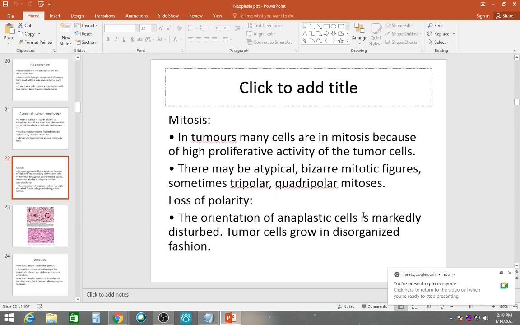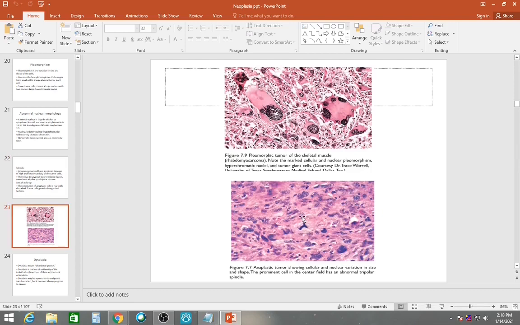The orientation of anaplastic cells is markedly disturbed. Tumor cells grow in a disorganized fashion. Like if a columnar cell is supposed to be on top of a basal cell, then it will be disturbed, and you may find a basal cell on top of a columnar cell. That is loss of polarity. See this one. This shows a tripolar spindle. Okay, this is a tripolar spindle.